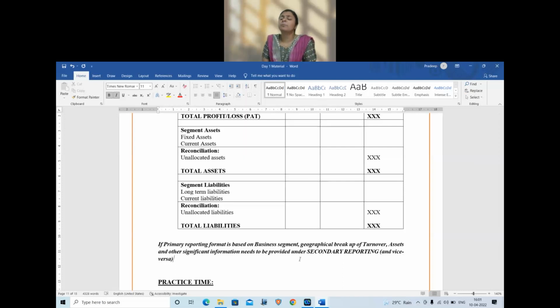The segment reporting format as such is vast, it is big, but we are only restricting to the level of questioning that will be asked in the exam. So we are restricting the format to such extent. Go through. This is about AS 17. Take a minute and run through and we will start with the questions.